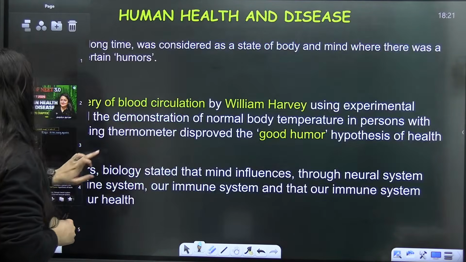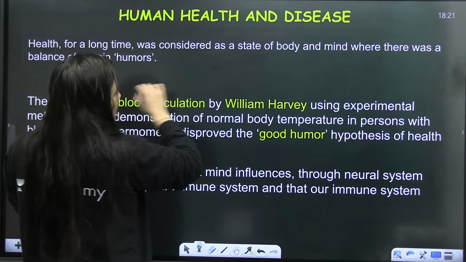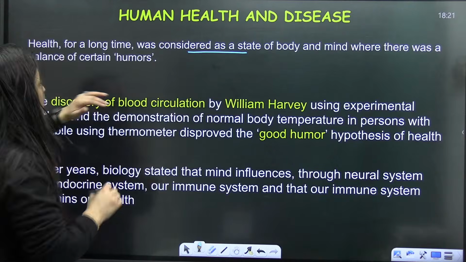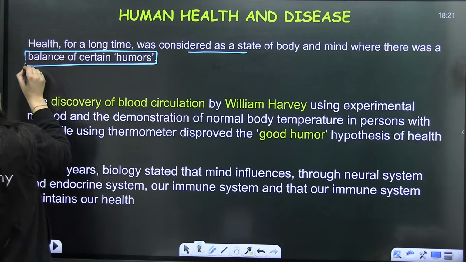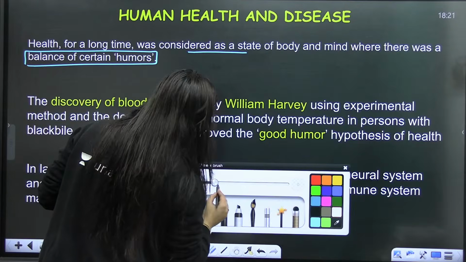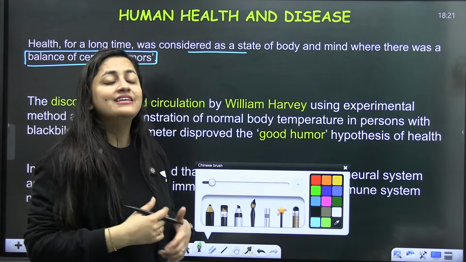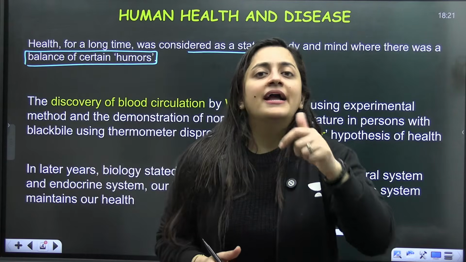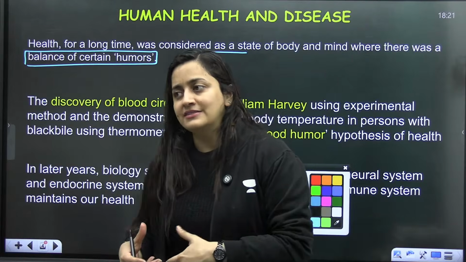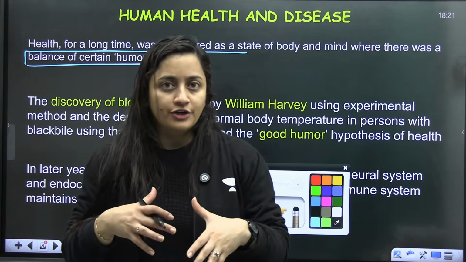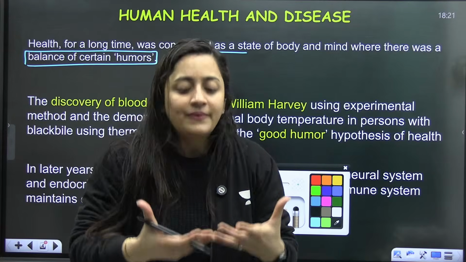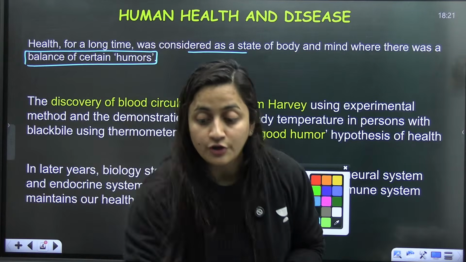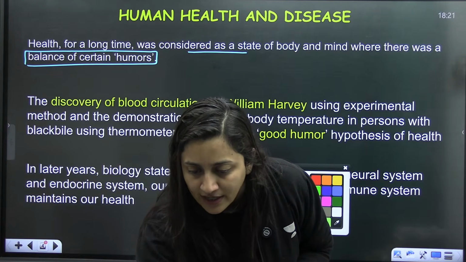So just come to this part. Here you can see that for a long time health was considered a state of body and mind where there was a balance of certain humors. So now we are picking up the part from the NCERT. When you read the initial part of the NCERT, we talk about certain humors. What are they? These are a kind of fluid. Earlier it was believed, students, that if there is a balance of these fluids in our body, then that person will be healthy.